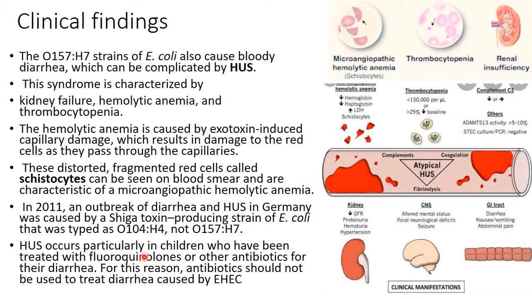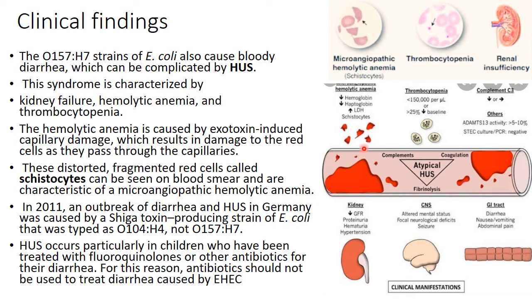In the market the generic names are levofloxacin, ciprofloxacin, and ofloxacin. These can actually cause hemolytic uremic syndrome, and you should be aware of this fact. For this reason, antibiotics should not be used to treat diarrhea caused by hemorrhagic E. coli, because it is usually associated with hemolytic uremic syndrome.